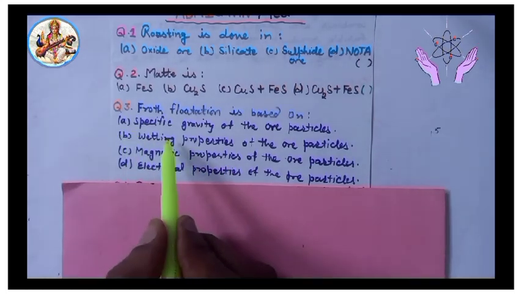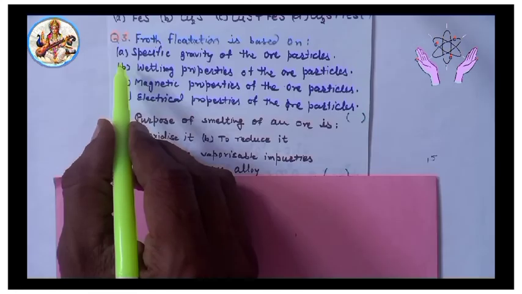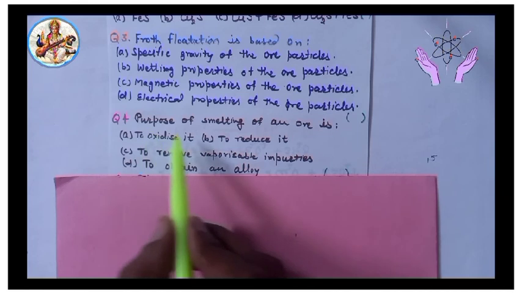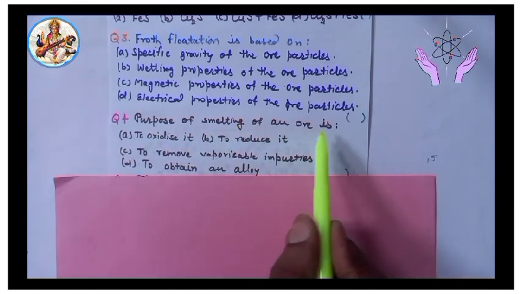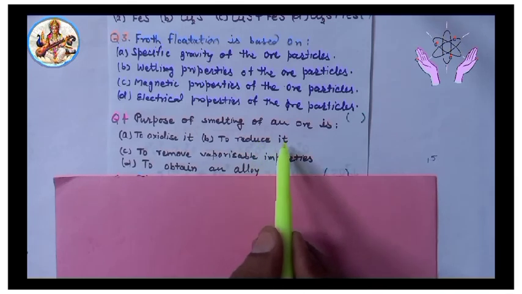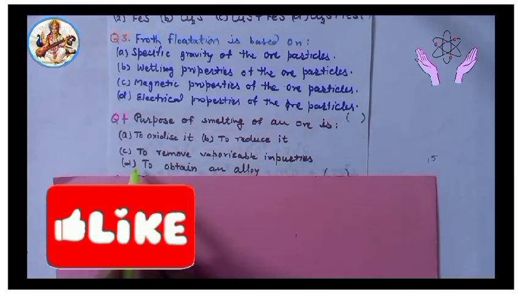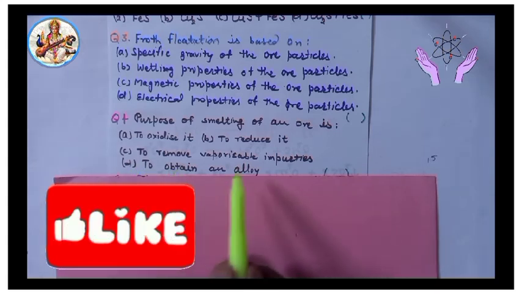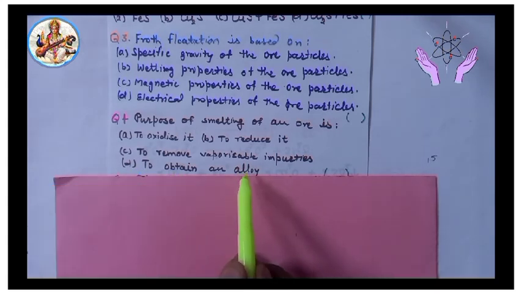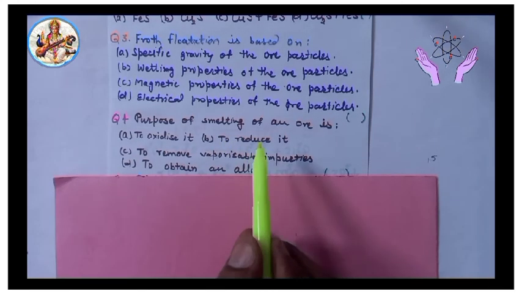Answer will be option B, wetting properties of the ore particles. Next, fourth, purpose of smelting of an ore is to oxidize it, to reduce it, to remove vaporizable impurities, or option D, to obtain an alloy. Answer will be option B, to reduce it.